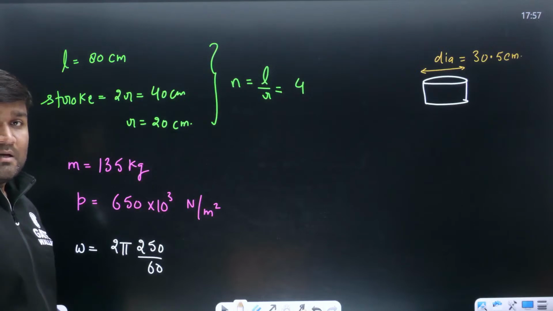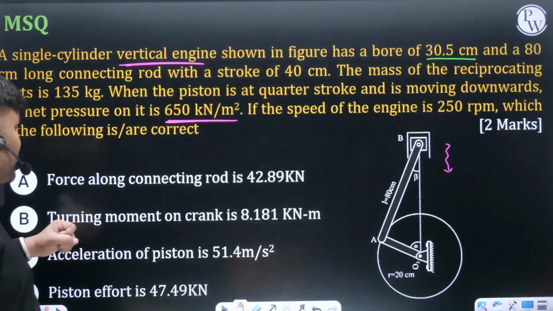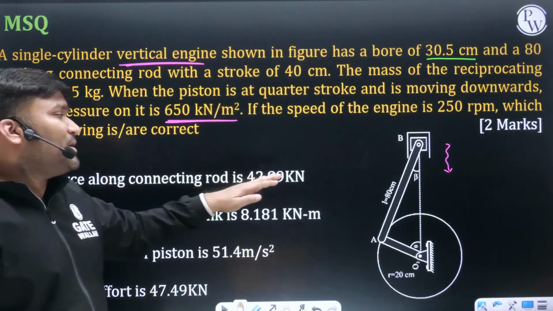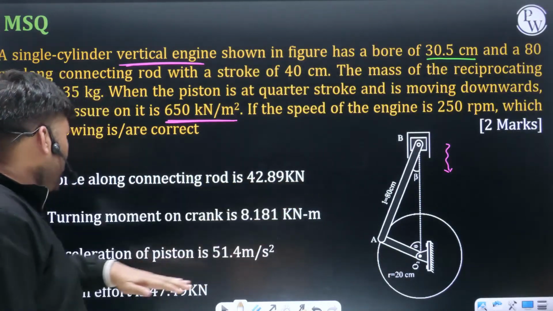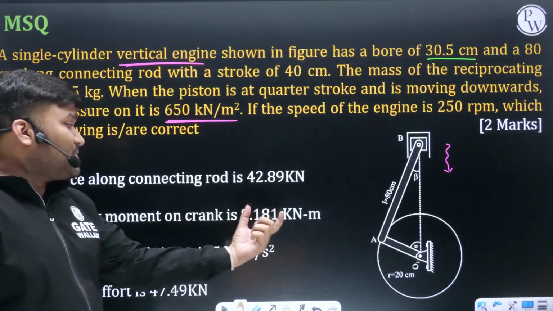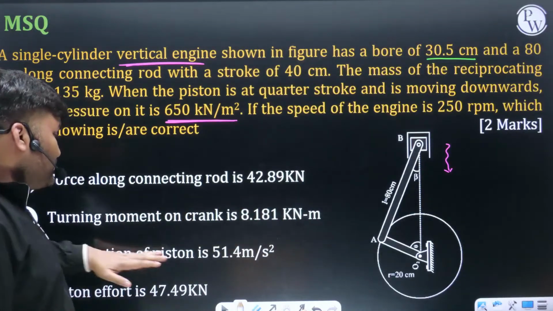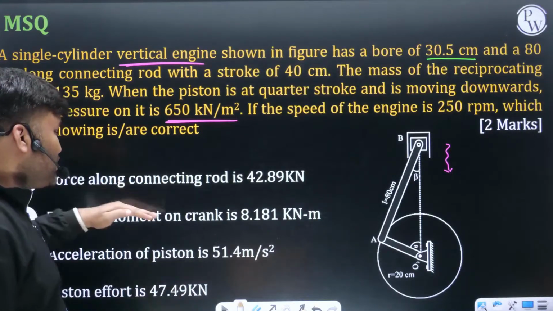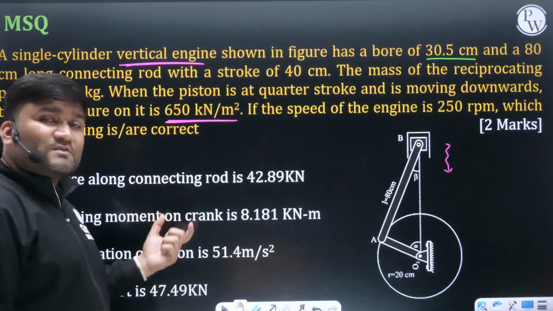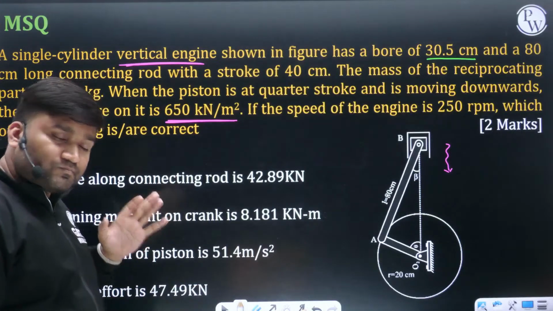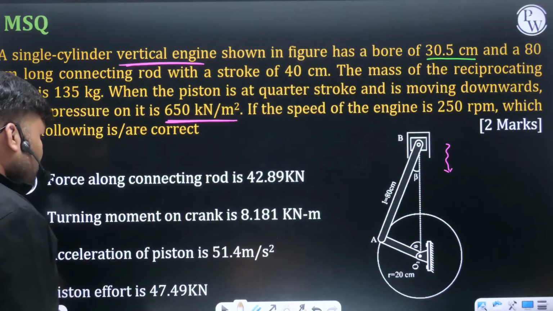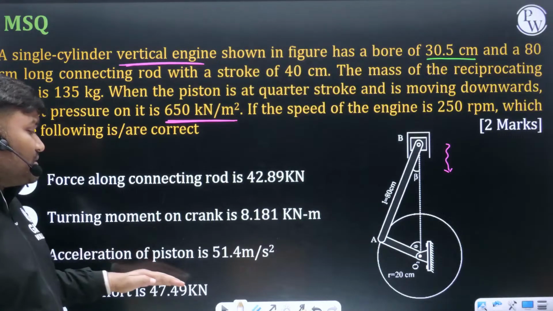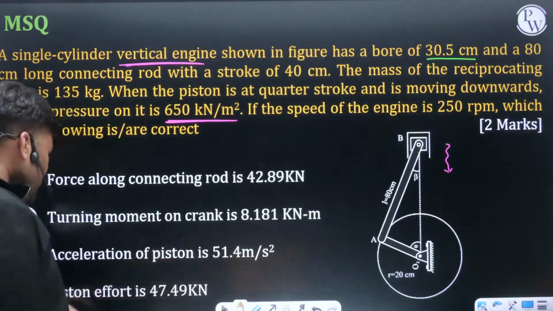अच्छा, अच्छा. Options में what they have given? They are asking first option, force along connecting rod is 42.89 kilonewton. Is this correct or not? Turning moment on the crank is this much value. Acceleration of the piston is this, and piston effort is this. All these values you have to calculate and check which of these following are correct. ठीक है? सबसे पहले, acceleration of the piston can be calculated very easily.